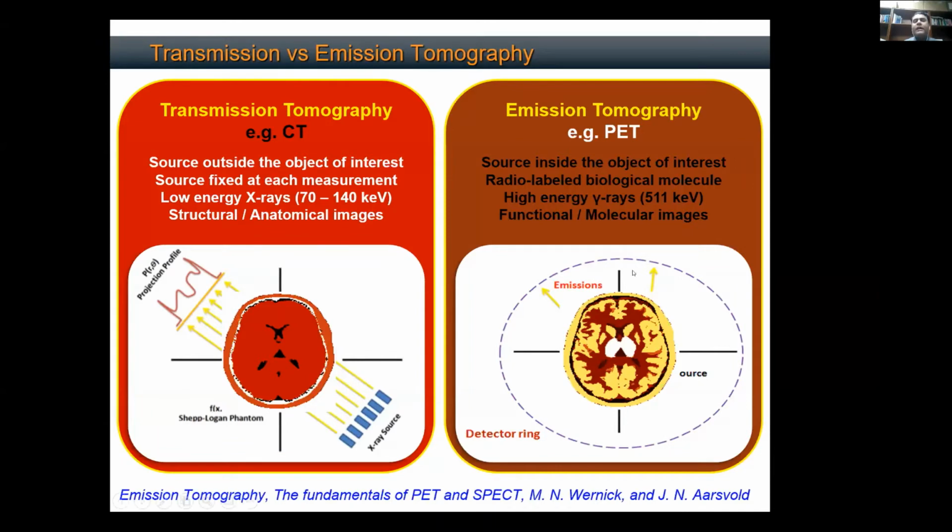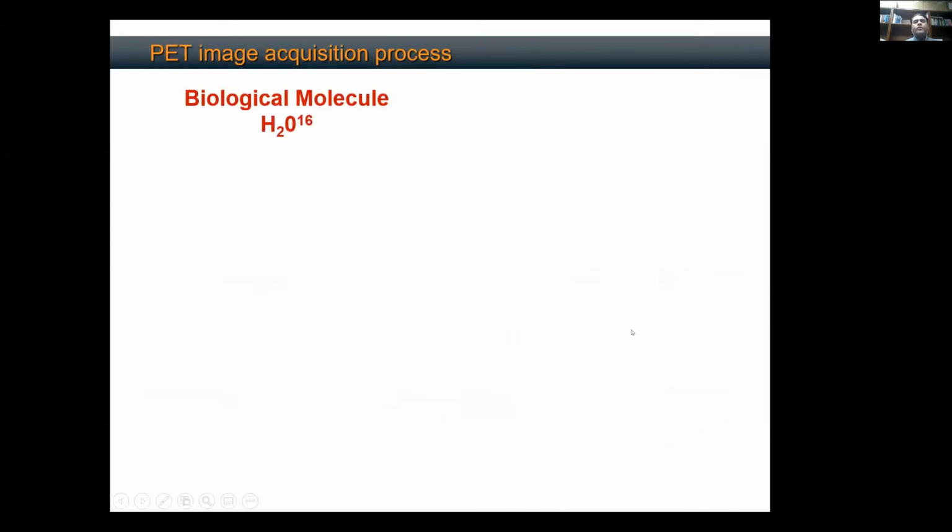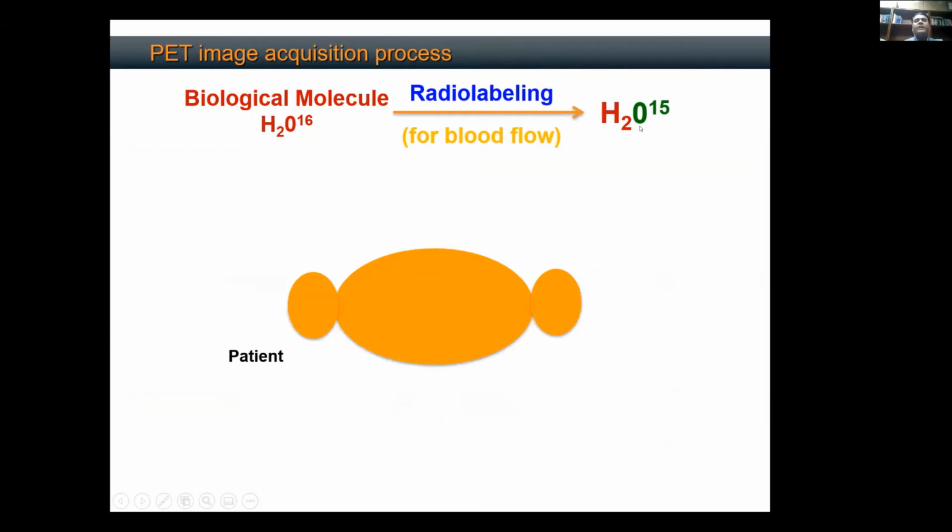So now let's see how this source gets inside the human body. You take a biological molecule, let's say water. You radio label it with O15, which is unstable. This is a tracer that we use for blood flow. We inject this tracer into the patient, and once injected, it circulates in the human body for a uniform distribution. Now remember, this is still radioactive. It wants to attain stability by radioactive decay.